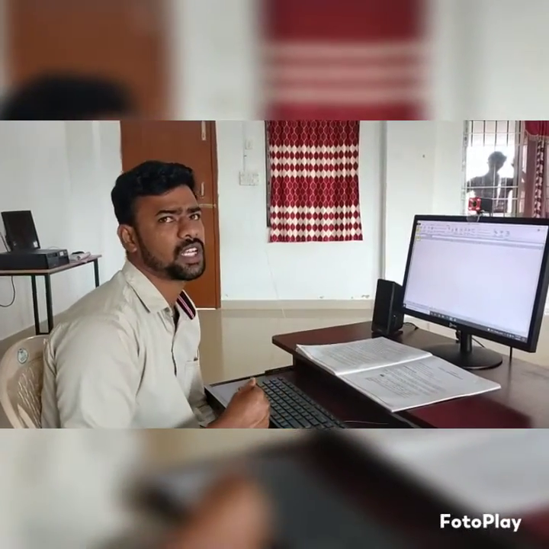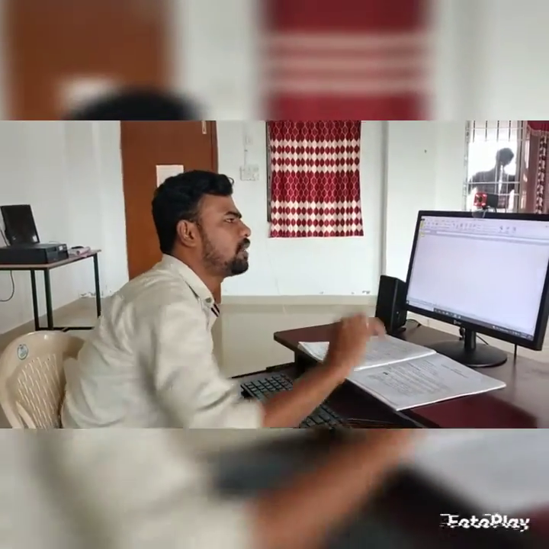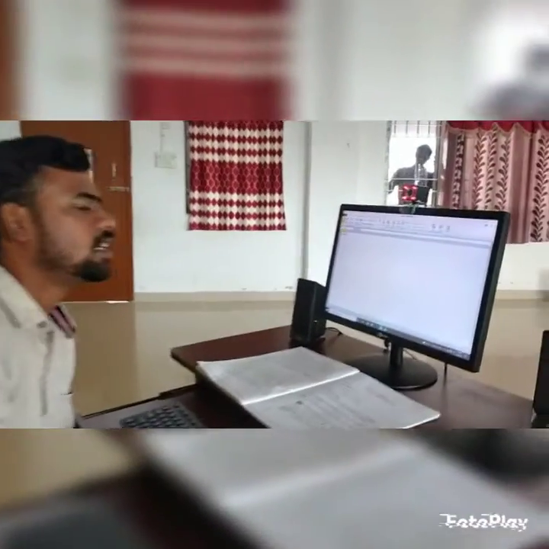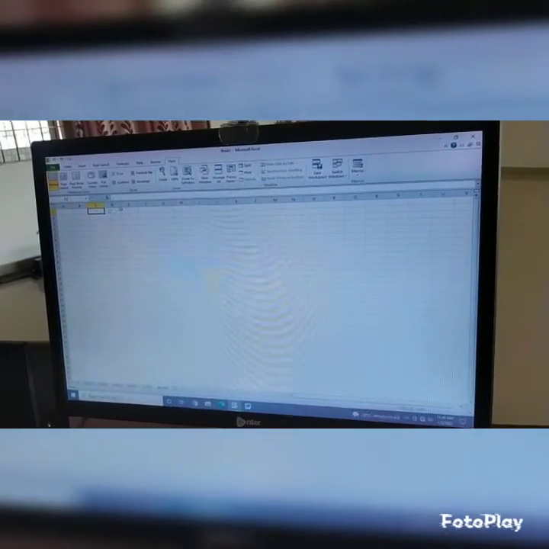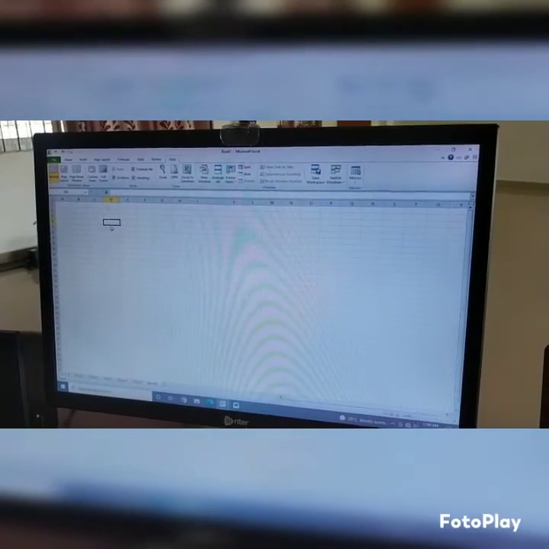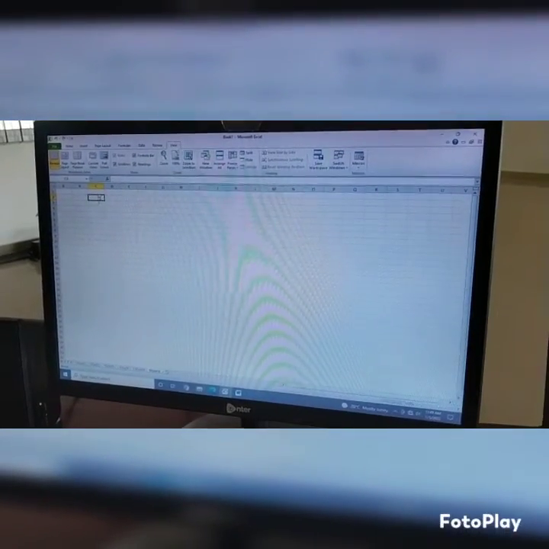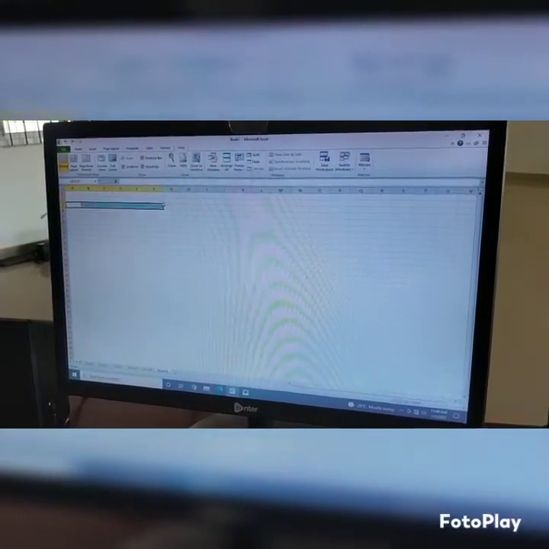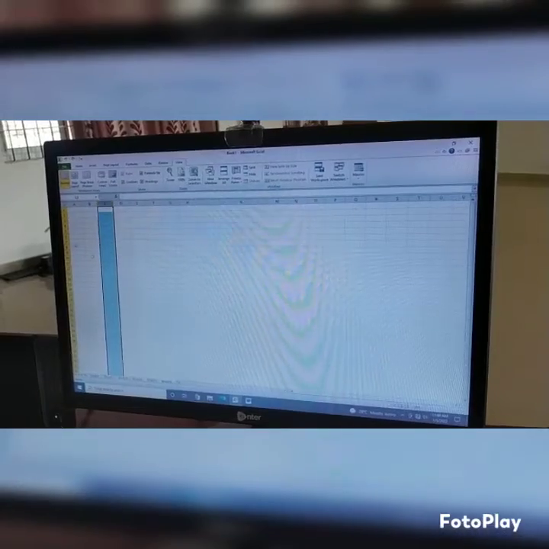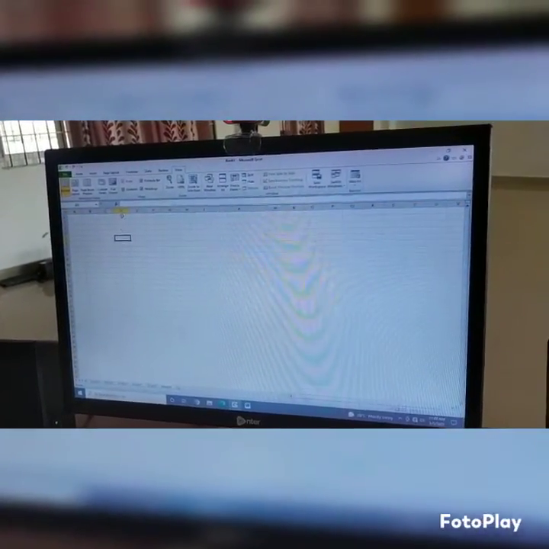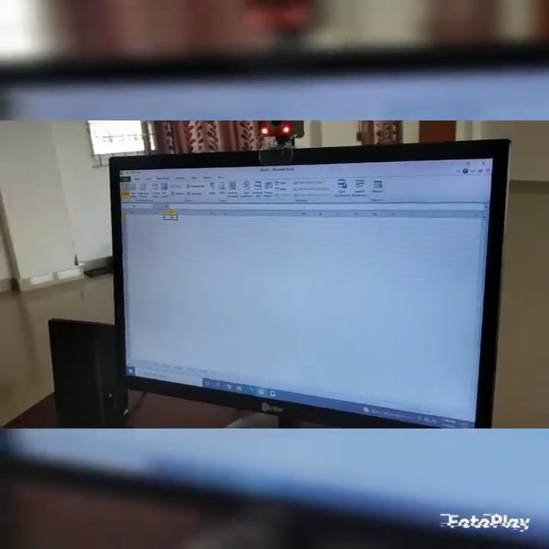This worksheet is made of cells. Every box, do you see the box? The cursor will move like this. Every box is a cell. Each cell has a row and a column. What is the meaning of a cell? The cell can represent data.